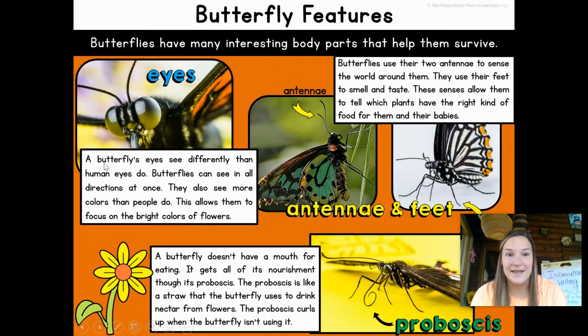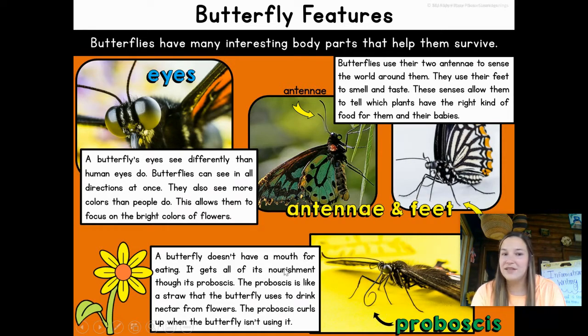We have their eyes. A butterfly's eyes can see differently than our human eyes do. Okay? They can see in all directions at one time without having to turn their head. And they also see more colors than we do, so they can look at the bright colors of the flowers.